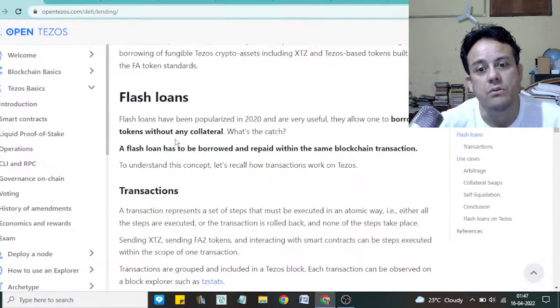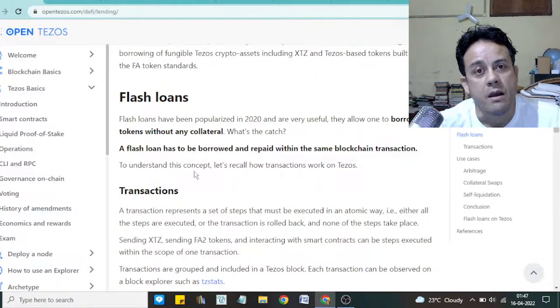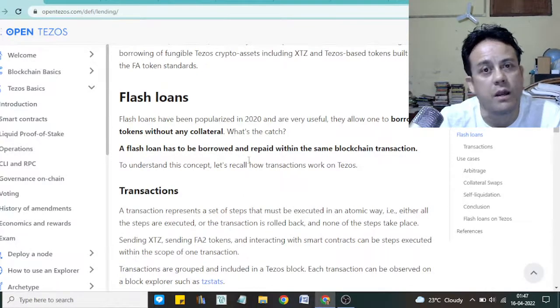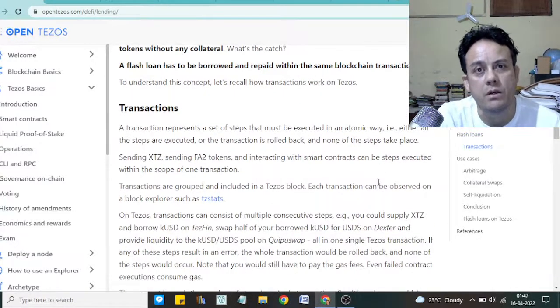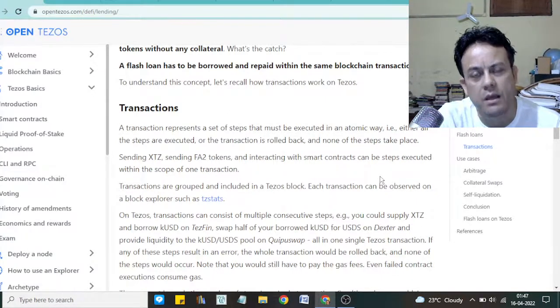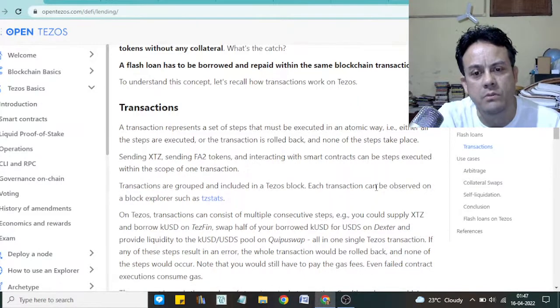So yes, flash loan is a big thing in the DeFi world. You can borrow and then repay within the same transaction. Let's say you borrow $1 million, and then you buy tokens from one exchange, and then you sell them in another exchange and make a profit during the transaction, and then you can repay the money along with the interest and keep the profit with you. So that's how a flash loan is used.